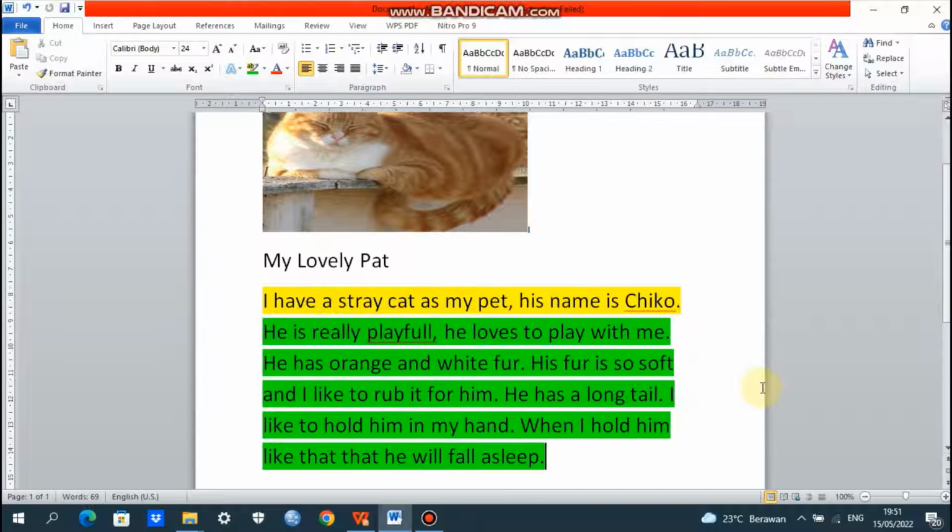And then, don't forget that your descriptive text should consist of language features. There are 4 parts of language features. What is it? Number 1, specific participant. Okay, good. And then, what is number 2? Using adjective to clarify noun. Okay, good. And what is number 3? Using simple present tense. And the last, using action verbs.